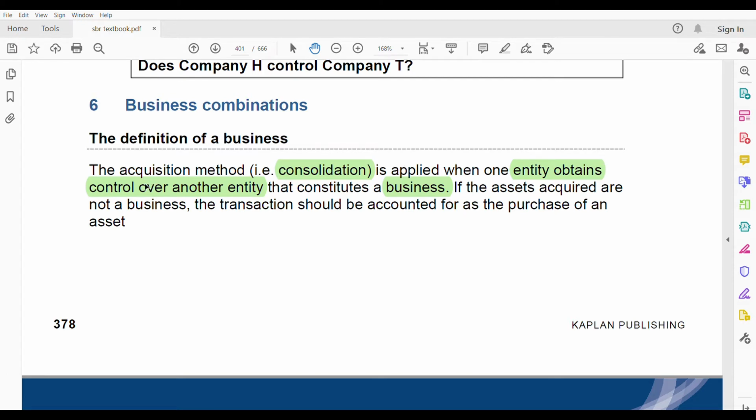If the assets acquired are not a business, they are just assets, then it is accounted as a purchase of an asset. And that asset could be dealt under any standard. If it's an intangible asset, IAS 38. If it's a tangible asset, IAS 16. So it depends on what type of asset it is, but it will be known as purchase of asset, not a business, and you don't consolidate for it. Many questions have been asked on this area. If you see your past papers also, whether a transaction constitutes an asset or a business. So you need this knowledge to answer it.